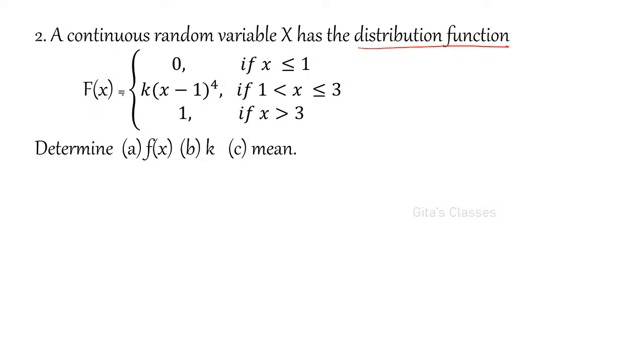It is defined as 0 for x less than 1, k into (x minus 1) the whole power 4 from 1 to 3, and 1 for x greater than 3. You are asked to find small f of x, k and the mean.